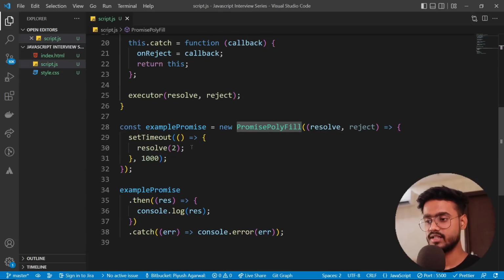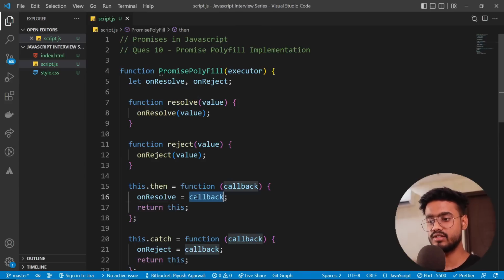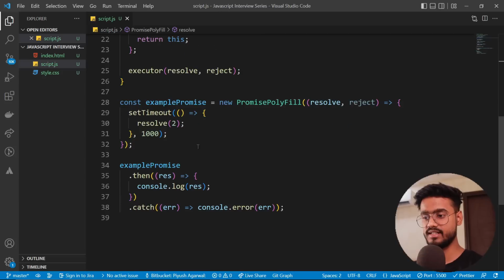So now if we go over here, we have this resolve(2). So this will call resolve over here. And now if you remember, resolve was a callback. So this will be provided this 2 variable over here. Now inside this onResolve, we are providing this 2 variable. Cool. And then we are calling this onResolve. So therefore we are printing this console.log response. So this is a very basic implementation of this thing.